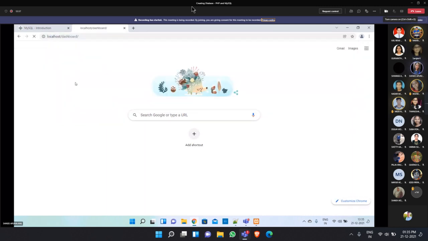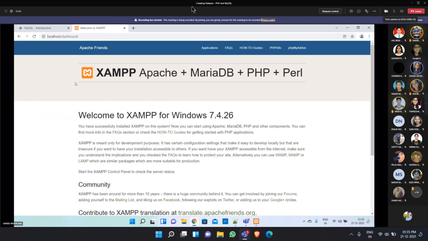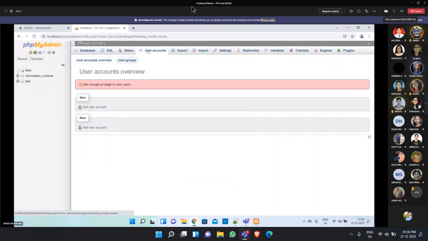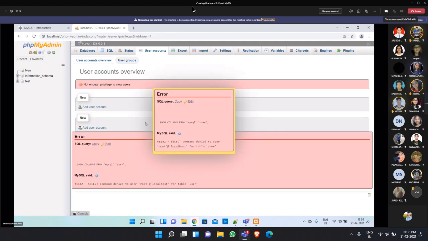Go to phpMyAdmin now. Click user accounts. Go to add new user account. Add new user. This error is coming.